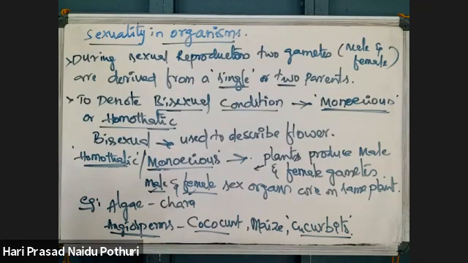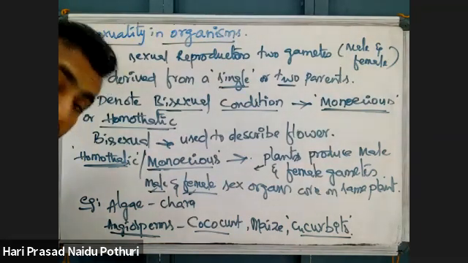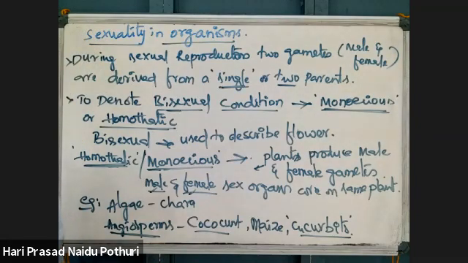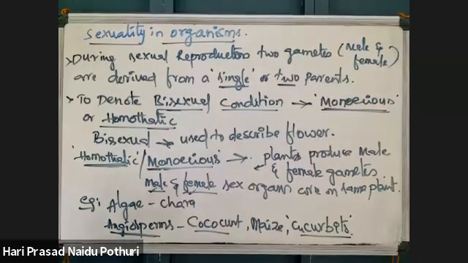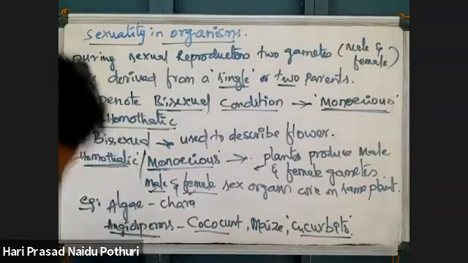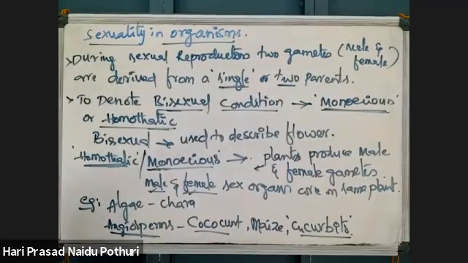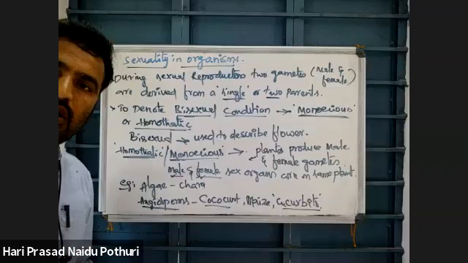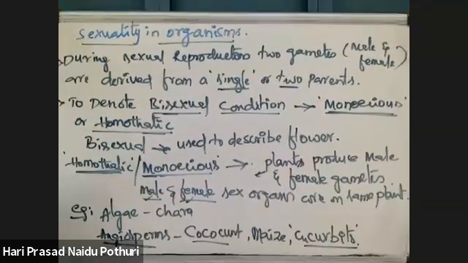Mono means single, a single plant has both male and female sex organs. Don't think monoecious means only one sex organ. Don't think like that. This is a condition which is called monoecious or homothallic, and some examples.